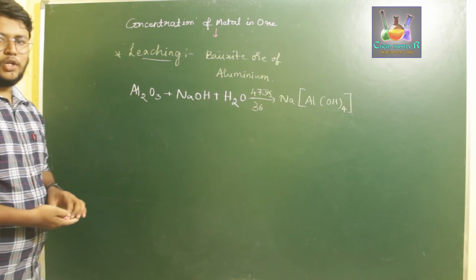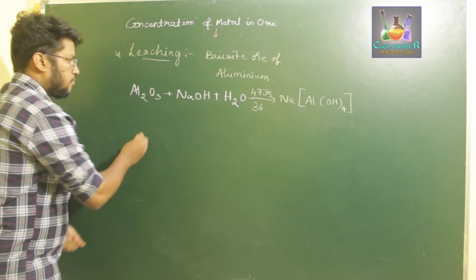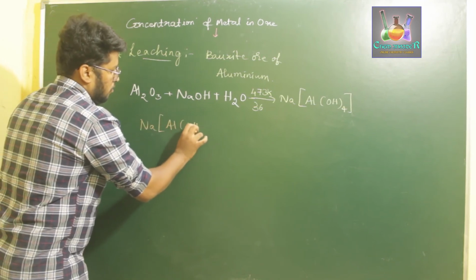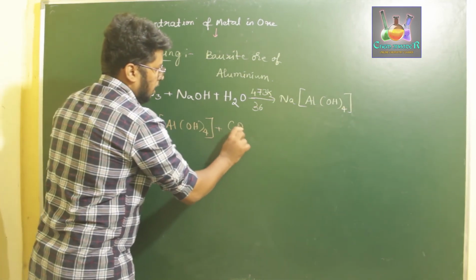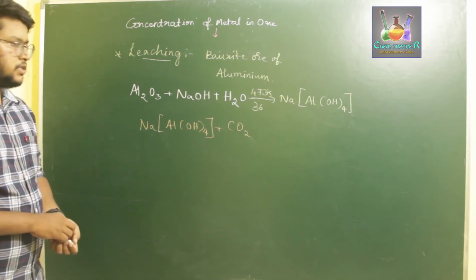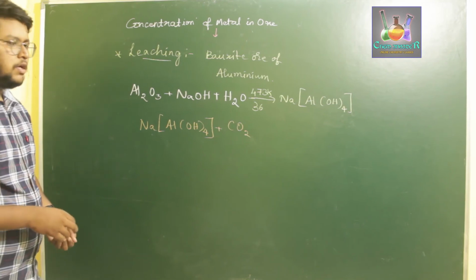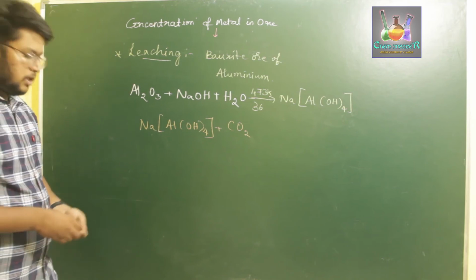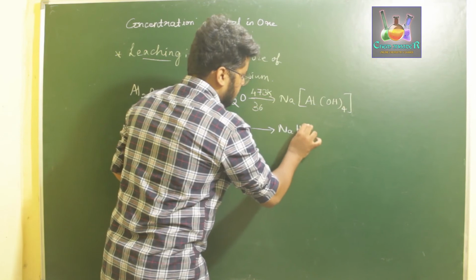This sodium aluminate present in the solution is then reacting with carbon dioxide. NaAl(OH)4 reacts with the carbon dioxide present in our solution. The carbon dioxide neutralizes the sodium atom to form sodium bicarbonate, NaHCO3.